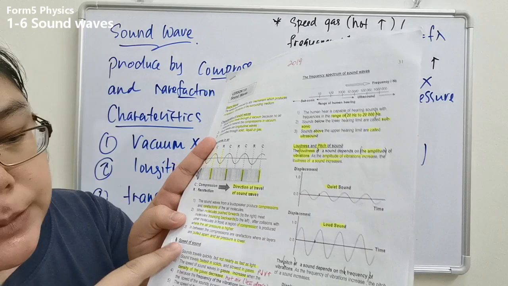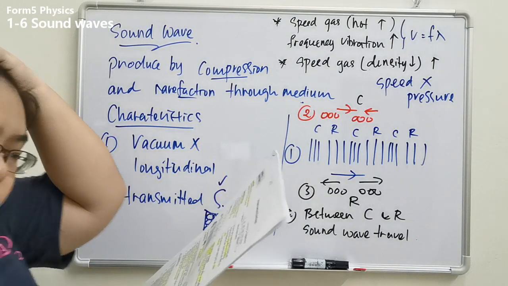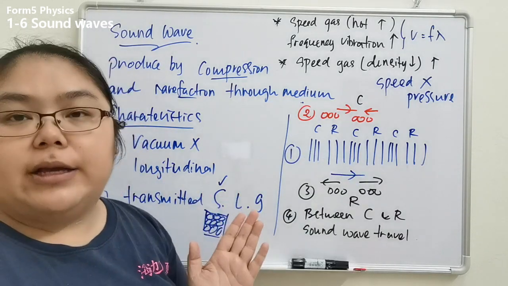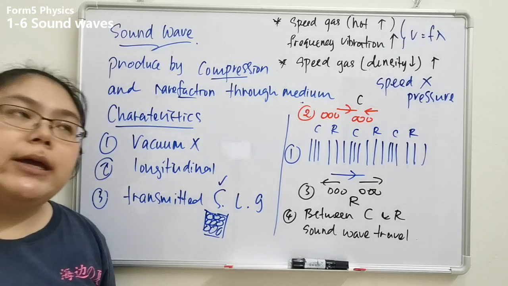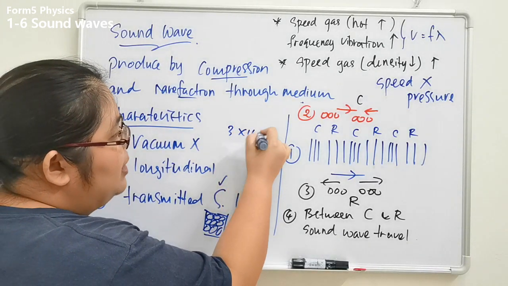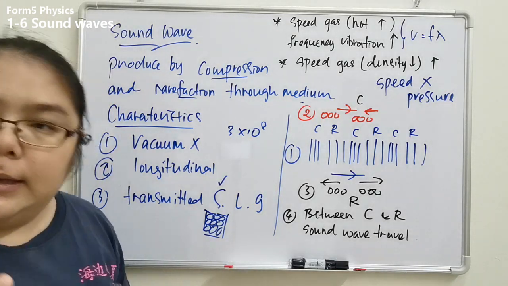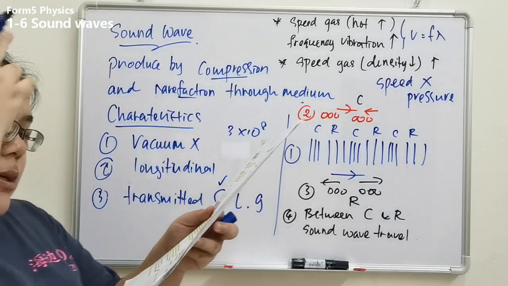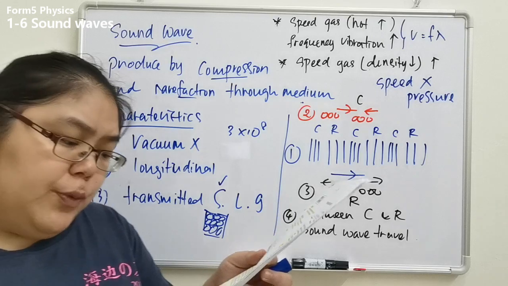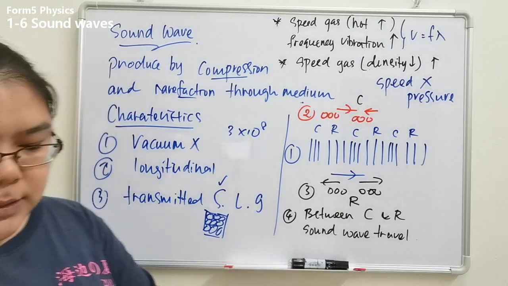The following is the speed of the sound. Let's see the speed of the sound. Sound travels quickly, but not as fast as light. Remember, the speed of light is 3 times 10 power of 8. But the sound is less than light. Now we're going to see number 2. The sound travels faster in liquid and slower in gases.